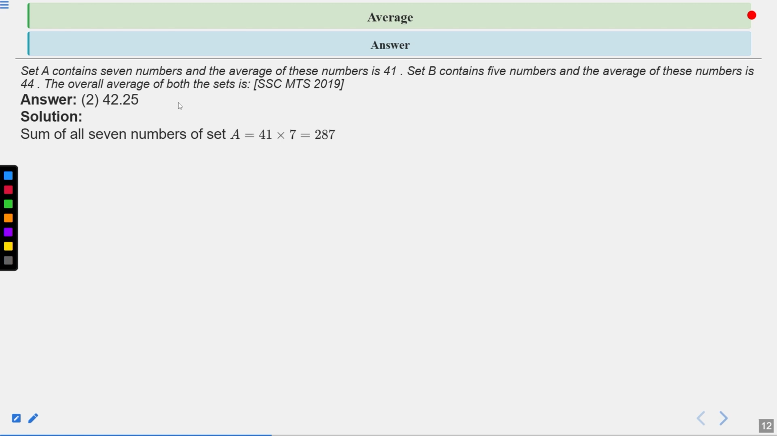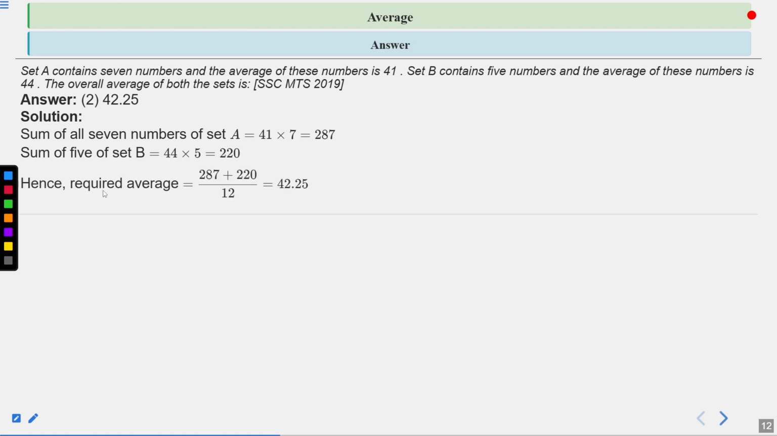So the sum of all 7 numbers will become 41 into 7, which is equal to 287 for set A. In the same way, the sum of the 5 numbers of set B becomes 44 into 5, which is equal to 220. Now we can calculate the required average. So the required average will become 287 plus 220 upon 12, which is equal to 42.25. So second is the correct answer of this question. Next one.